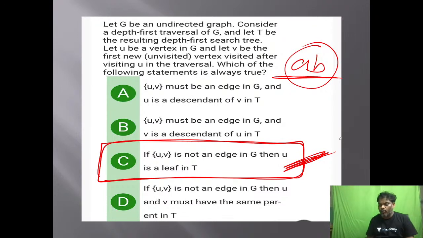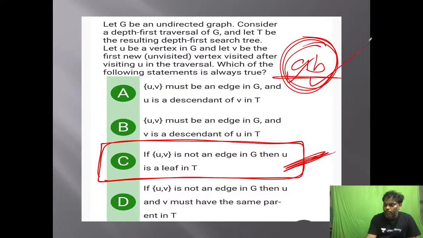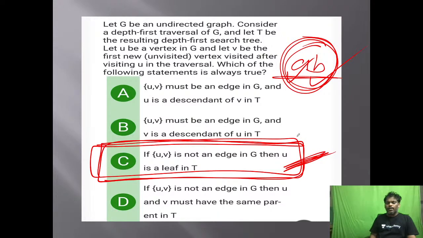What is the relation that may be? A may be a leaf node. That is the reason you went for B in the backtracking. So if UV is not an edge in G, then U is a leaf in T. Try to remember. I am repeating once again. While doing DFS, after A you got B, which means you cannot say mostly any relation between them in the graph. In the DFS tree you can say. The answer is C, please verify. It is a nice problem. Please verify.